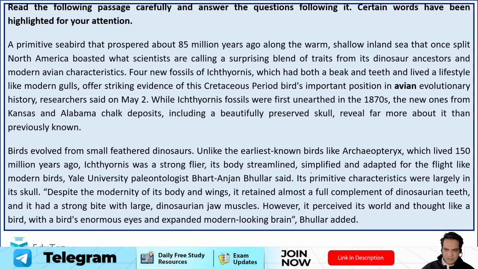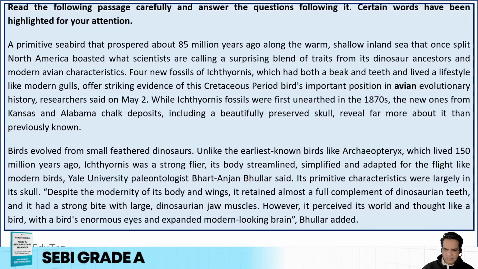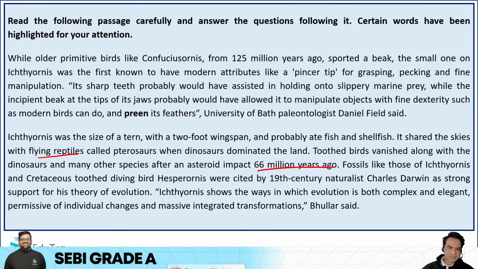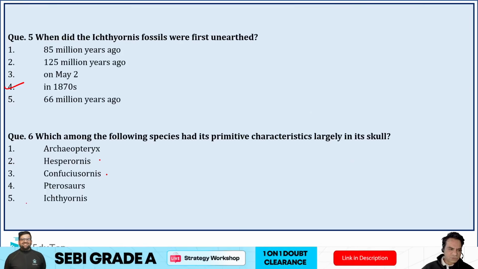So yes. So उसने बोला, unlike the earliest known birds like Archaeopteryx, which lived 150 million years ago, Ichthyornis was a strong flyer. Its body streamlined, simplified, and adapted for flight like modern birds. Its primitive characteristics were largely in its skull. हाँ, तो राइट. सो आई थिंक ये इसकी बात हो रही है. सो इक्थियोर्निस इज द करेक्ट आंसर हियर. सो ऑप्शन 5, ऑप्शन ई इज योर करेक्ट आंसर.